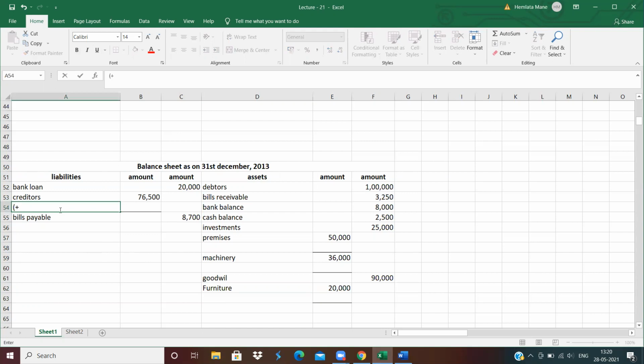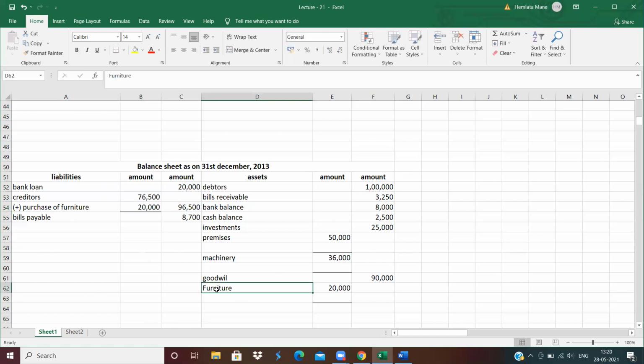So record in creditors, add purchase of furniture 20,000. Then in outer column, 96,500. Clear? First effect, furniture purchase, so furniture asset side 20,000. Second effect, adding creditors, purchase of furniture 20,000. In outer column, 96,500.